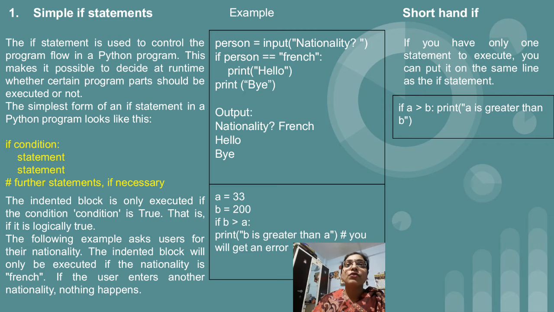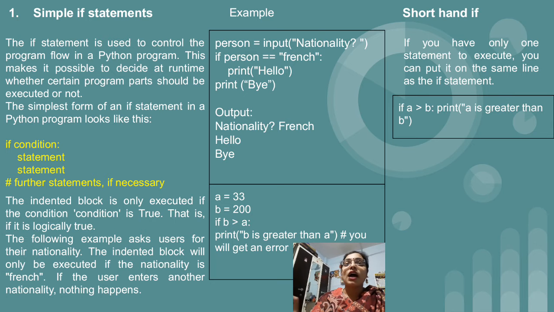Just see the syntax which is in blue and yellow color. I have written the if keyword, then put a space. After the space write down the condition, that is a greater than b, a equal to b, whatever condition you want to write with the help of conditional operators. After that put a colon. So colon is a part of the syntax. After the colon press enter, and after pressing enter press tab, because the tab space is important. Actually, if we are using the Python software, we don't need to give a tab manually. It will be automatically generated by the interpreter of the Python software.